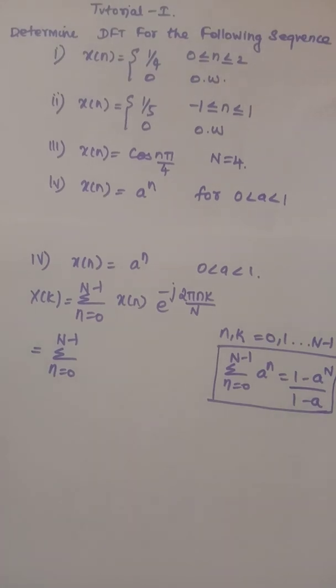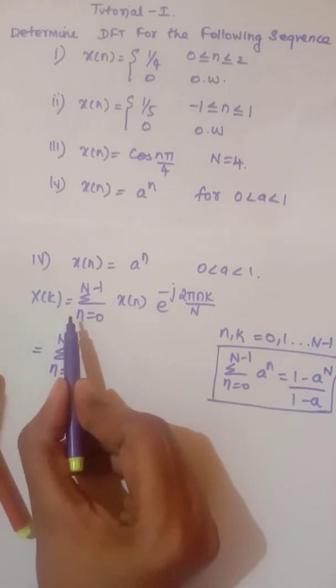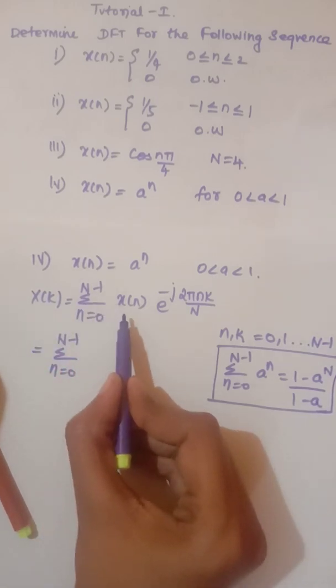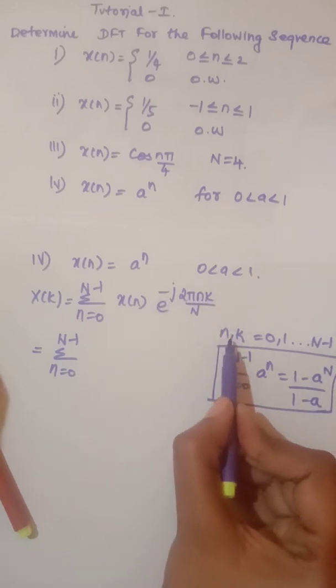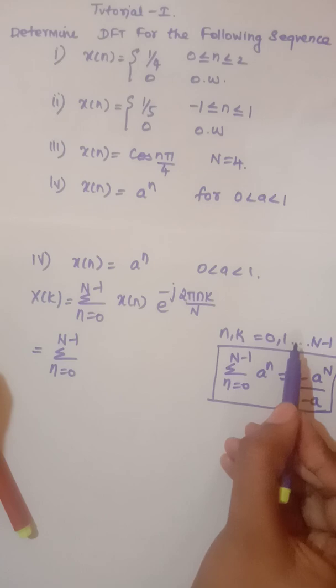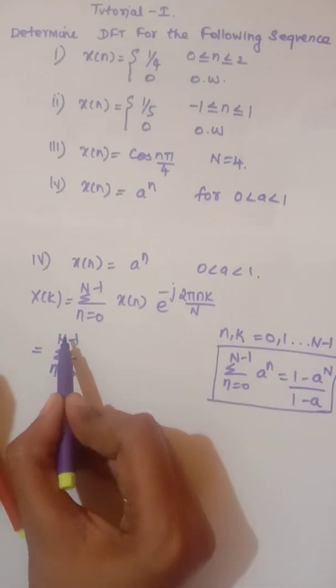So in the fourth problem, they have given x of n is equal to a power n. In this problem, they have not given the value for N. So we have to consider this an N-point DFT. Okay. So using this formula, x of k is summation n is equal to 0 to N minus 1 x of n e power minus j 2 pi nk by N, and we know that k varies from 0, 1 up to N minus 1.